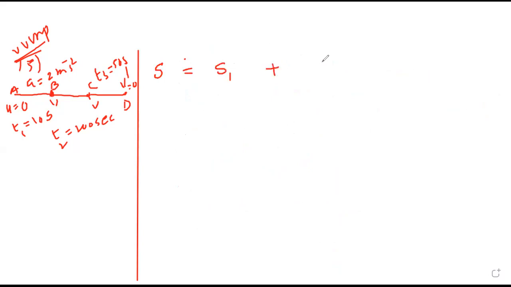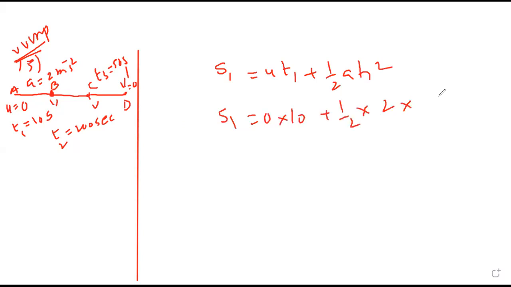So can I say my formula for the displacement of the 3 parts is ut plus half at square, where t is t1? You can calculate separately also and then add. First I am finding displacement for the first part, then the second part, then the third part, then I will add. If you have grasped the concept, then directly also you can do. So for the first part, ut1 plus half at1 square, that is 0 into 10 plus half into 2 into 10 square. Acceleration is 2.